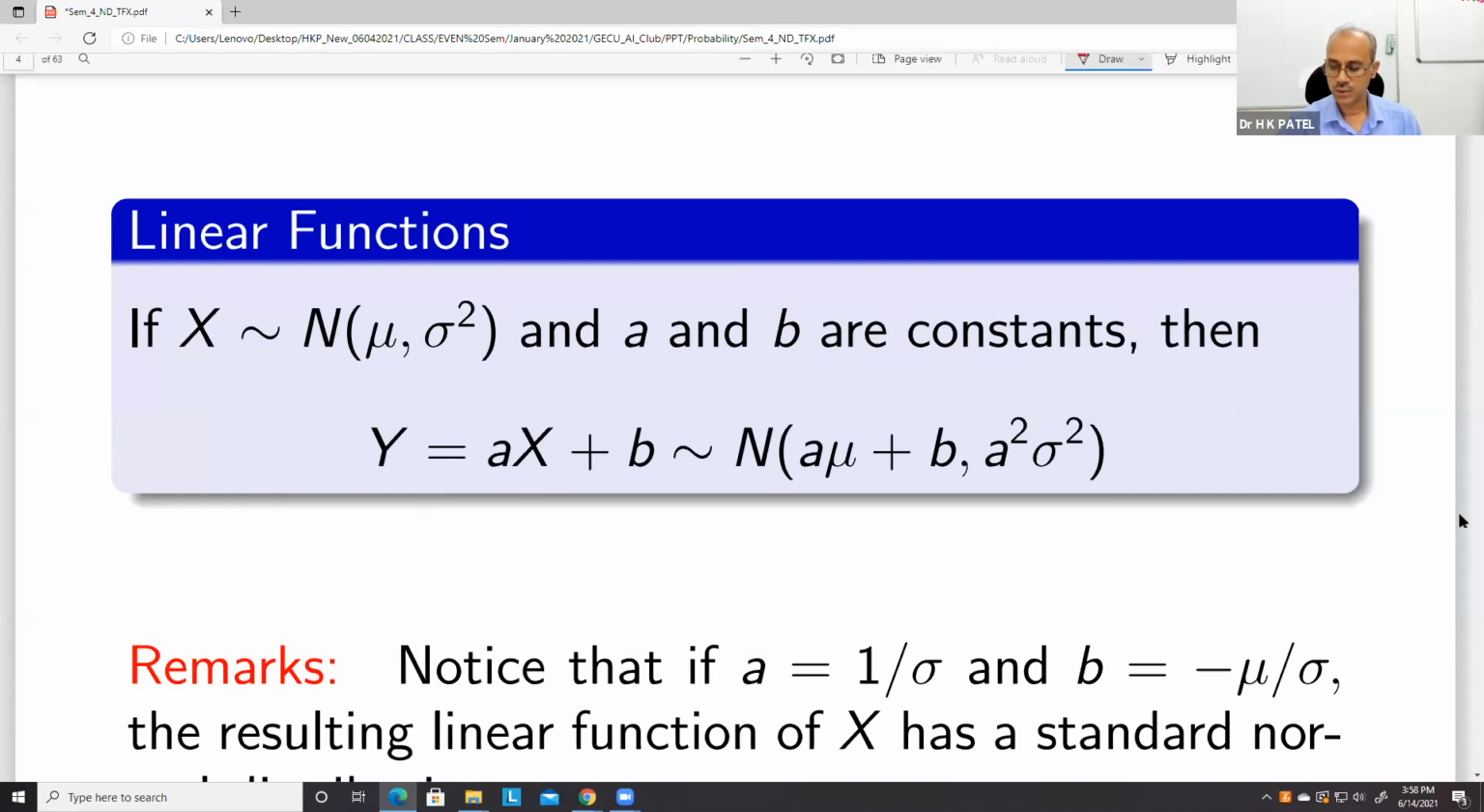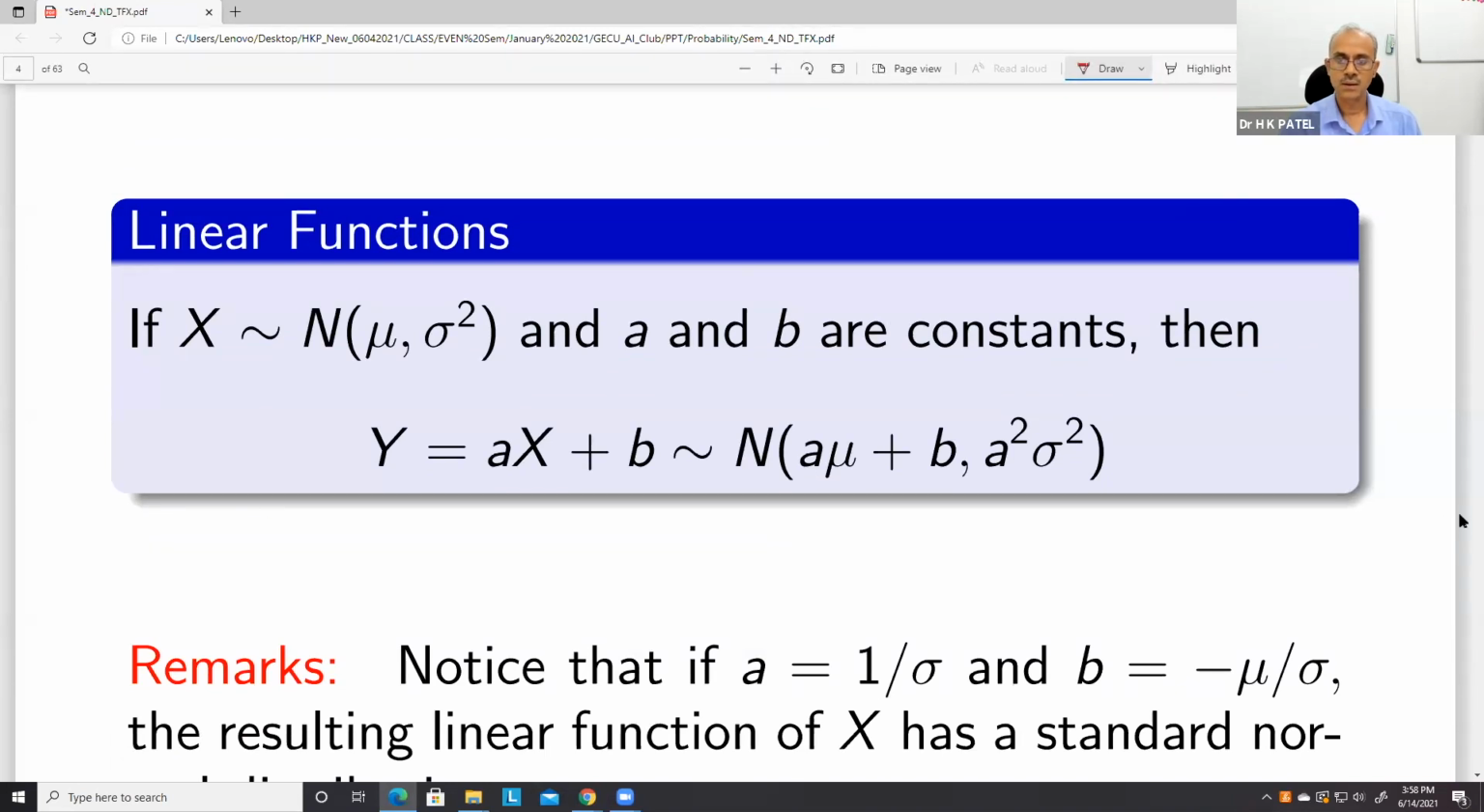This is one function, not a linear combination, because this is a function of a random variable. X is a random variable, so its function is ax plus b. We define it like this, wherein a and b are constants.